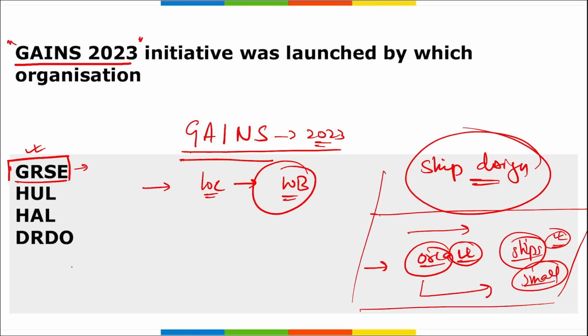Correct. Then if we talk about GRSE, this is a Category 1 Mini Ratna company. Who is the chairman here? PR Hari. And where is the headquarter of GRSE? It is in Kolkata, West Bengal.